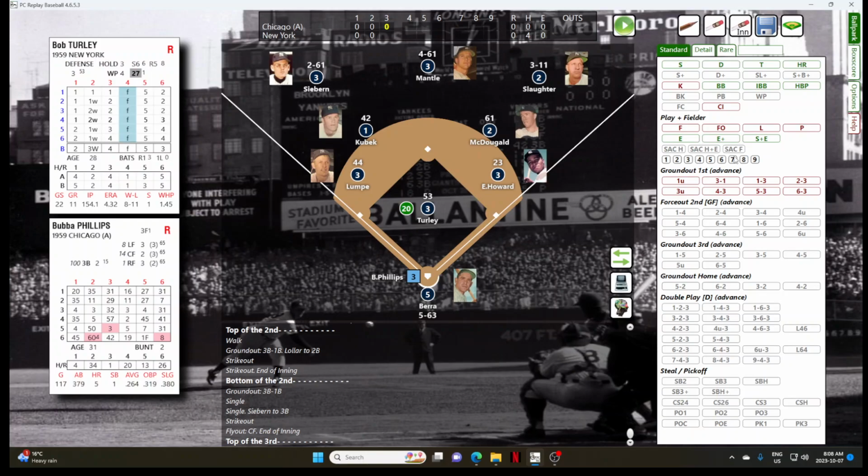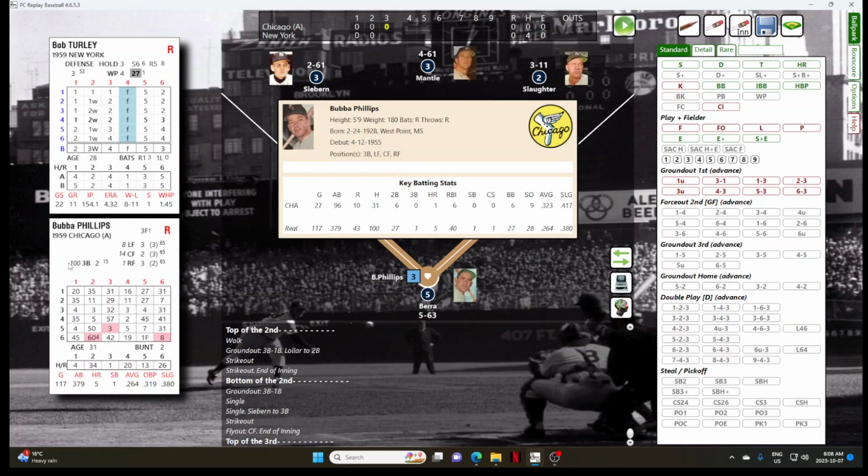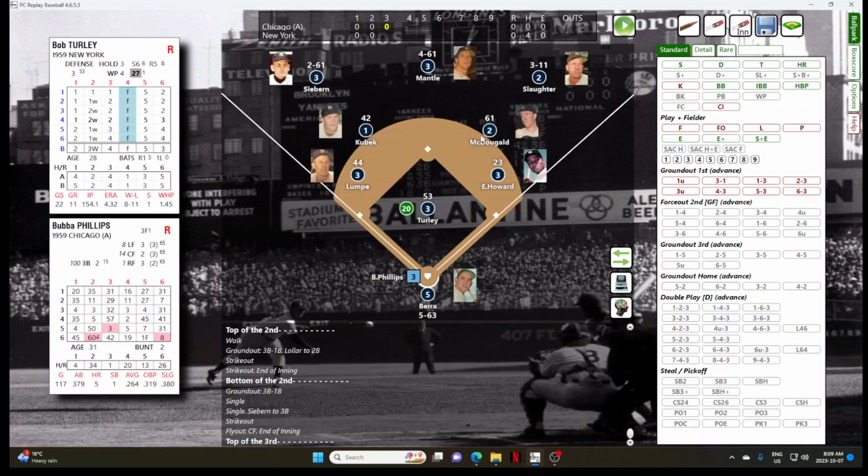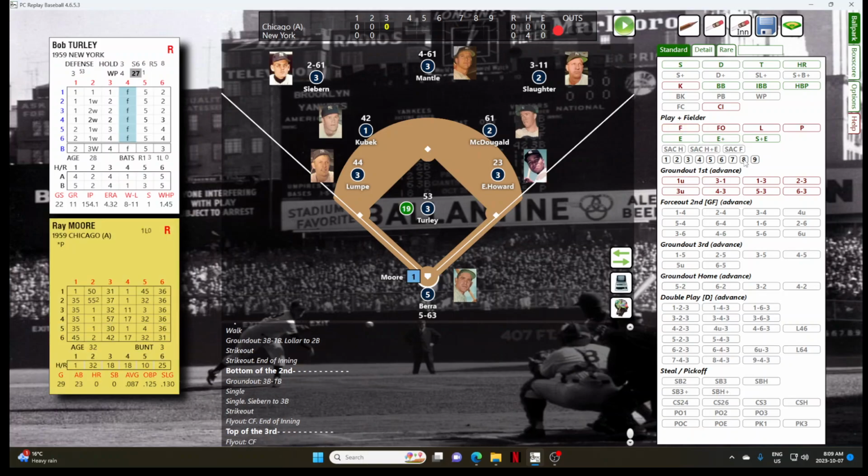Top of the third, still scoreless, Bubba Phillips. Phillips on the season, batting .323, 1 home run, 6 RBIs. Phillips hits a fly ball to center field for Mickey Mantle. Mantle is there for out number 1.